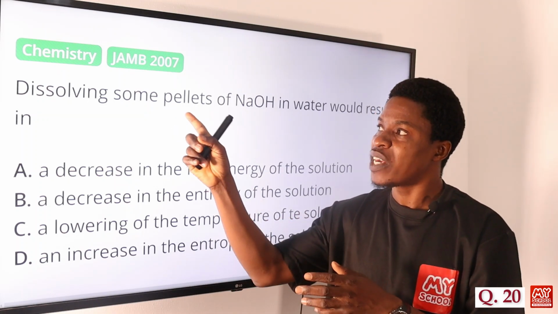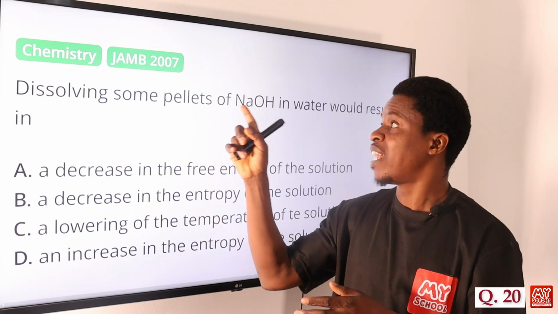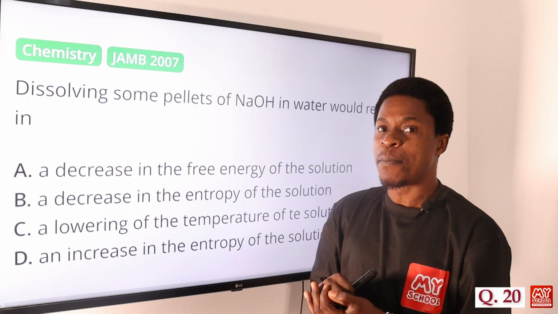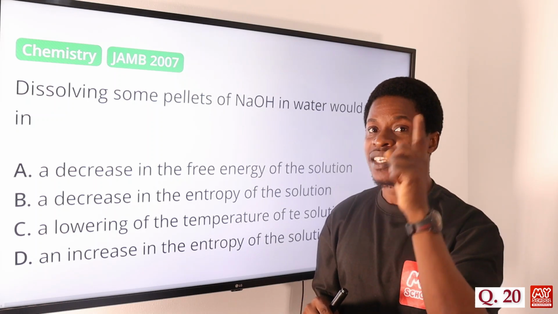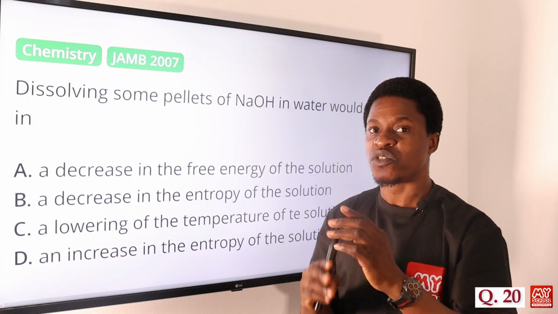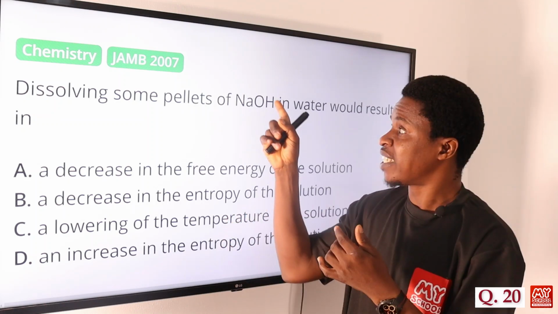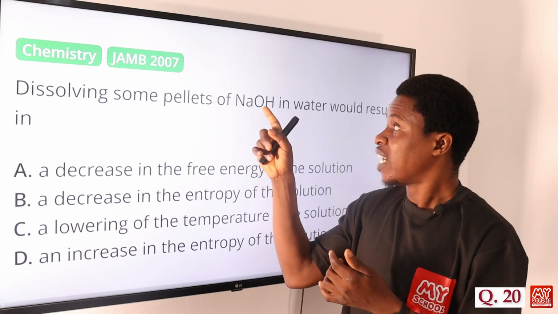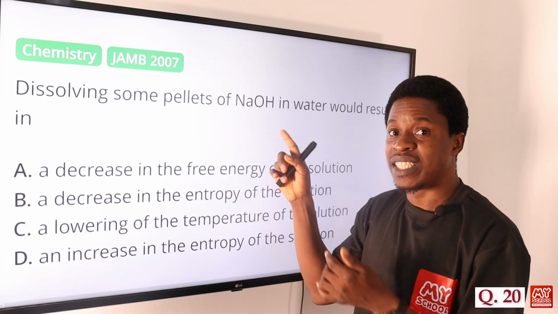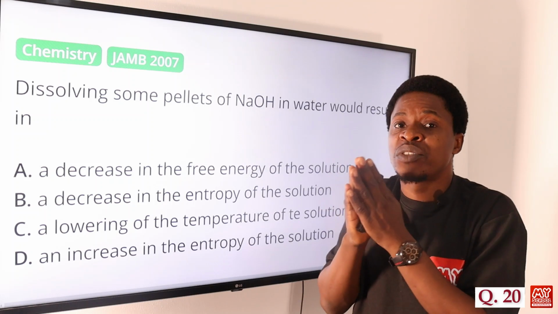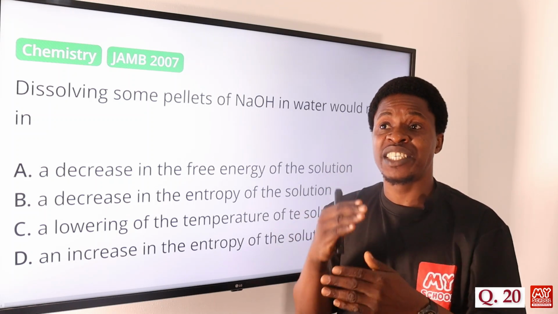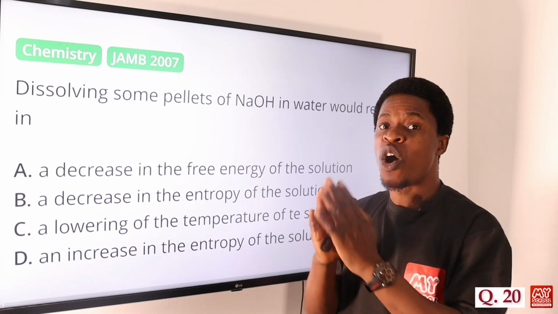Now, if you pick these pellets of sodium hydroxide and dissolve them inside water, what happens? Number one, the ions will be split, broken down. We have the sodium ion separated, and the hydroxyl ion also separated into different parts. So that is going to lead to what we call randomness, a degree of disorderliness, because we now have more ions.